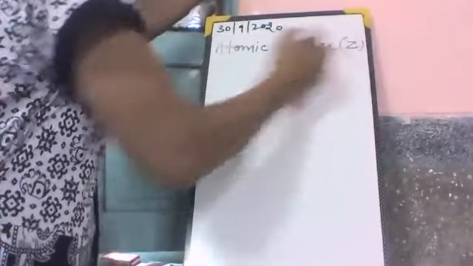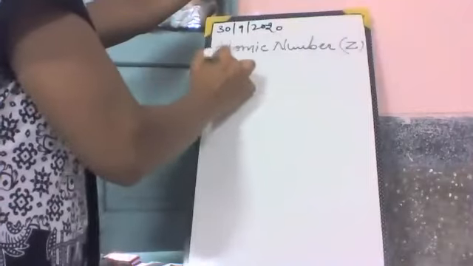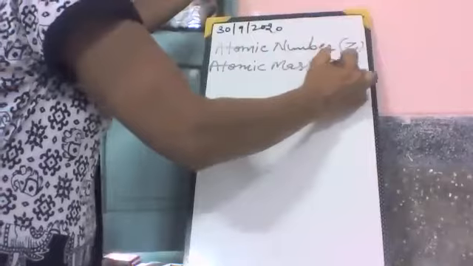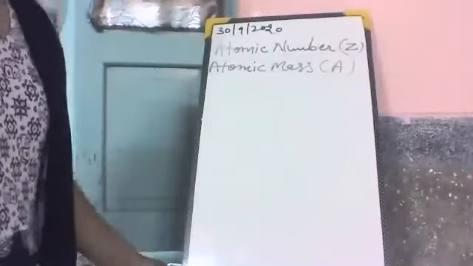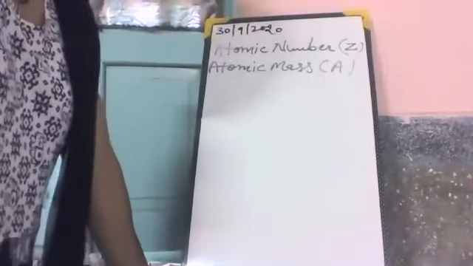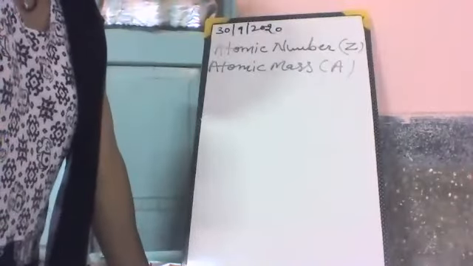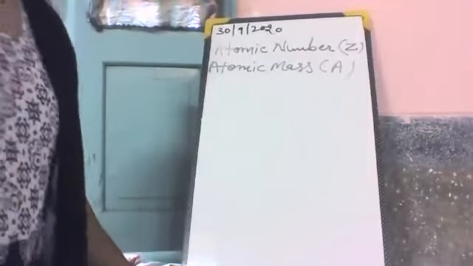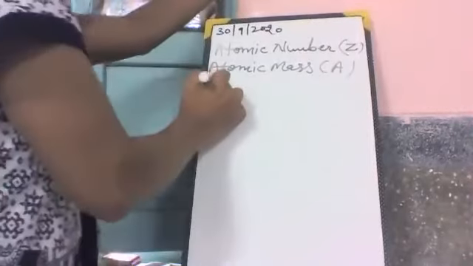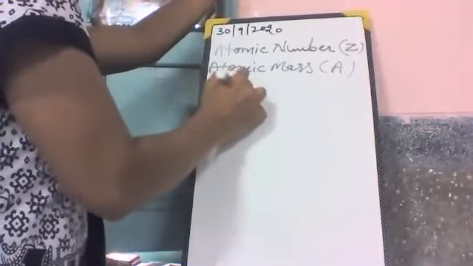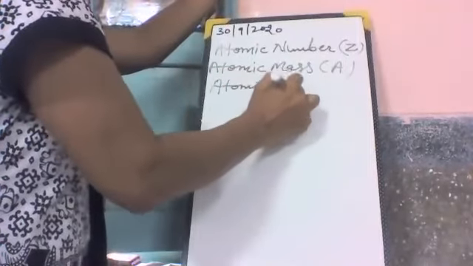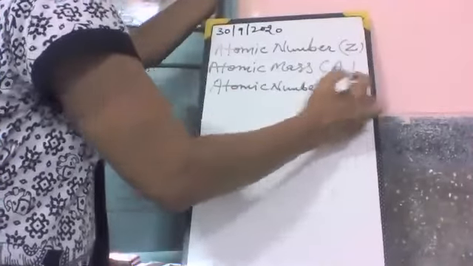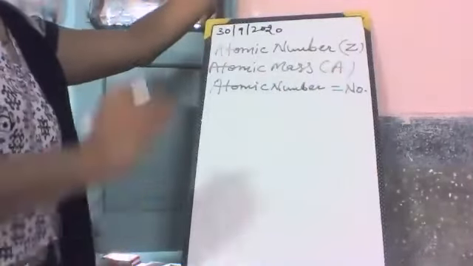Atomic number is represented by Z, and atomic mass is represented by A. The number of unit positive charge carried by the nucleus of an atom is termed the atomic number. Atomic number is equal to the number of positively charged particles present in the nucleus.